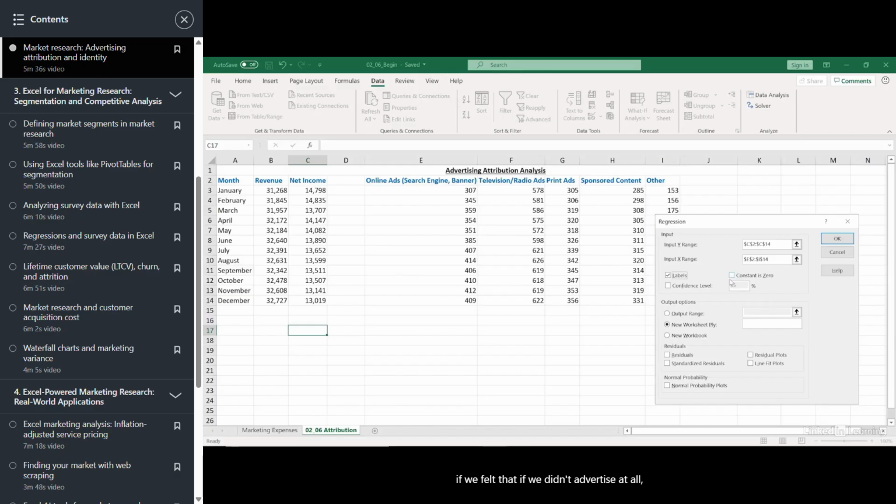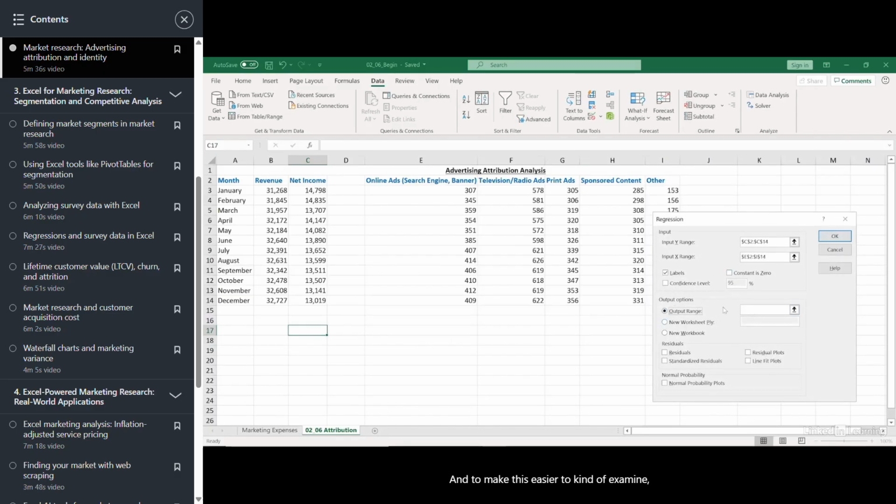We could check and say constant is 0 if we felt that if we didn't advertise at all, we'd end up with 0 sales. I'm going to assume that that's not the case. And to make this easier to examine, I'm going to put this in our same sheet here. So I'll put this in starting at A16. Now, I'm going to click OK, and let's see what happens.